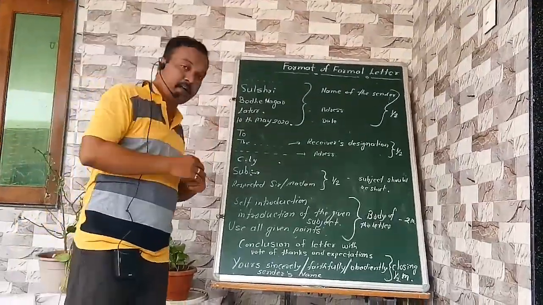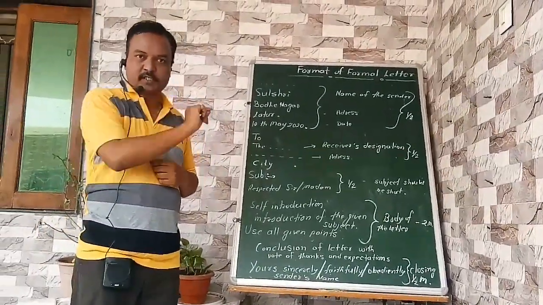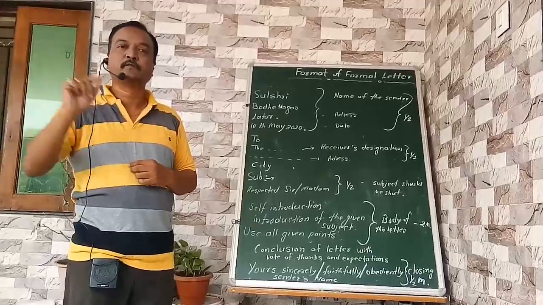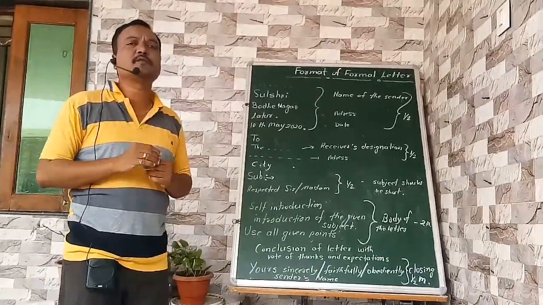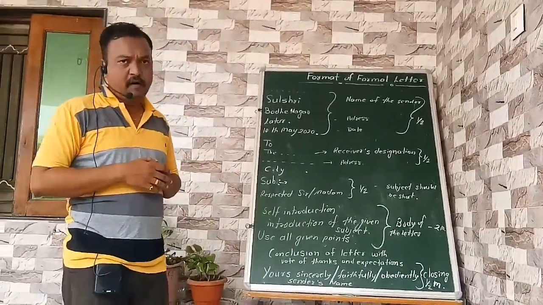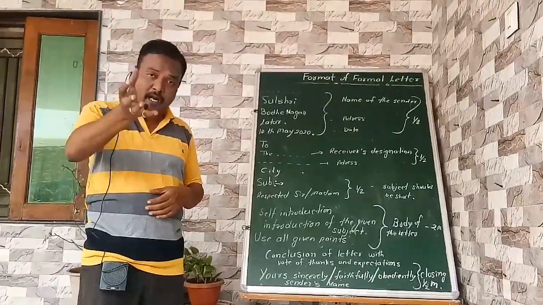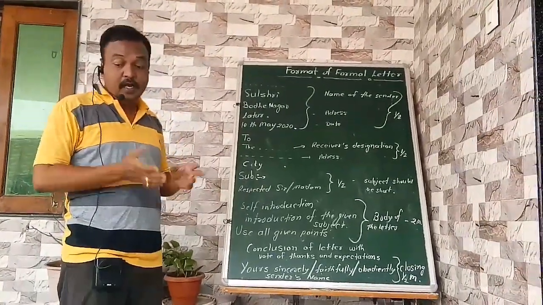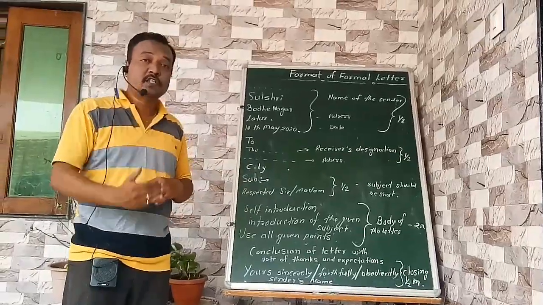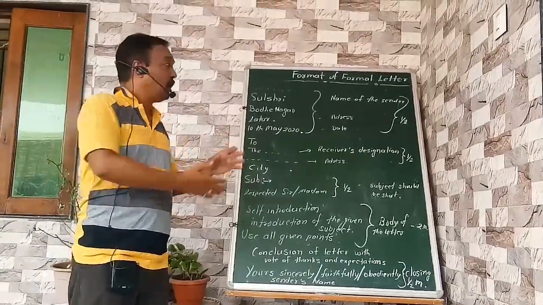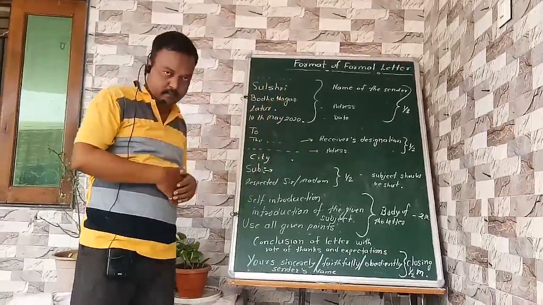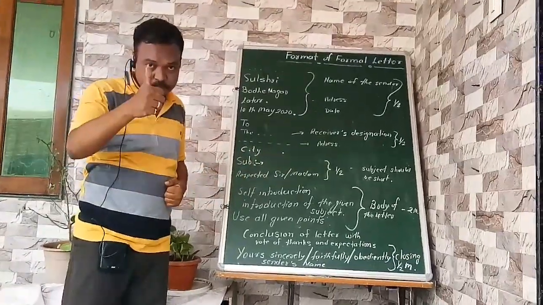Don't scribble anywhere. If there is any mistake, just put a line through that sentence. So scribbling should be avoided in the examination. Our letter should be attractive, and it should attract the mind of the examiner. And now, after that, we are going to see an example with all these formats of the letter. So got all these points?